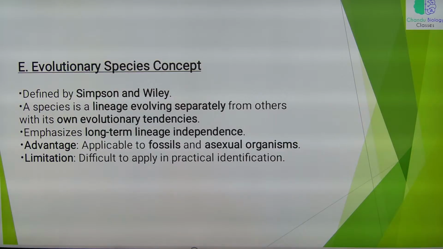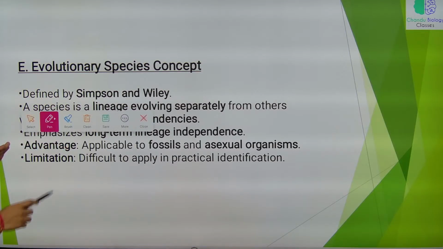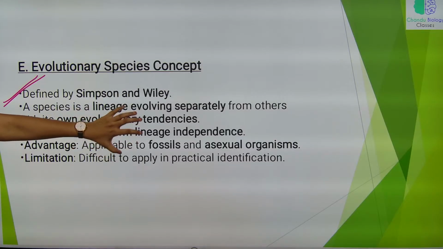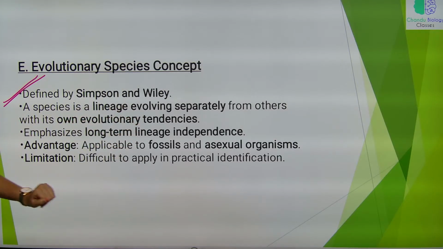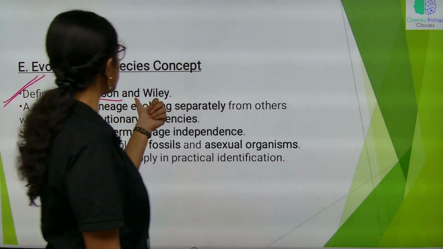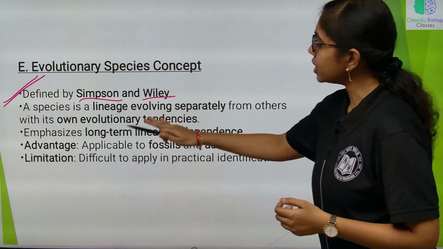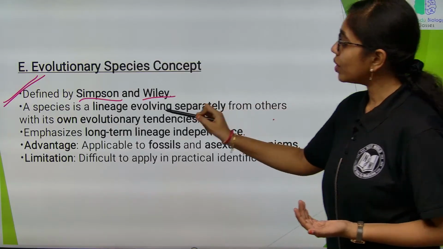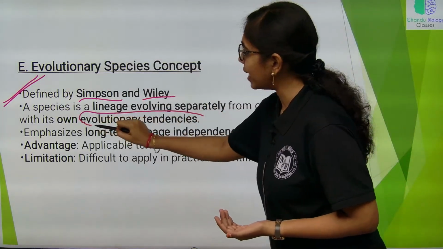the evolutionary species concept. This is given by Simpson and Wiley. For each species concept or classification system, we have to give additional attention to the proponents, who has given it, what are the major points they are conveying, and what is the limitation. Here, this is defined by Simpson and Wiley: a species is a lineage evolving separately from others with its own evolutionary tendencies.